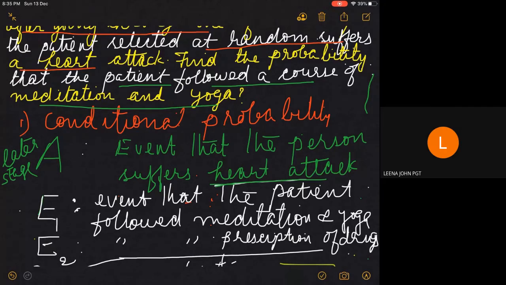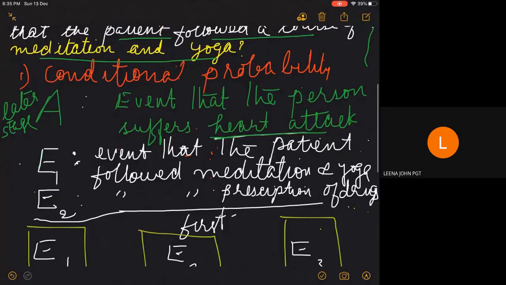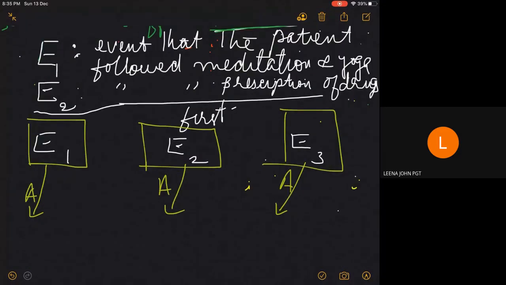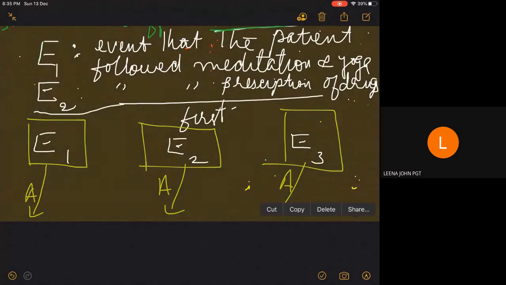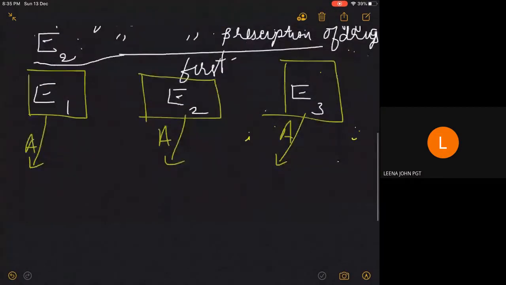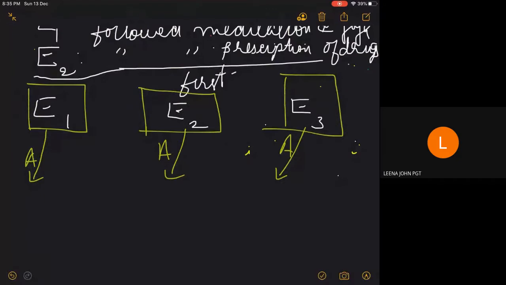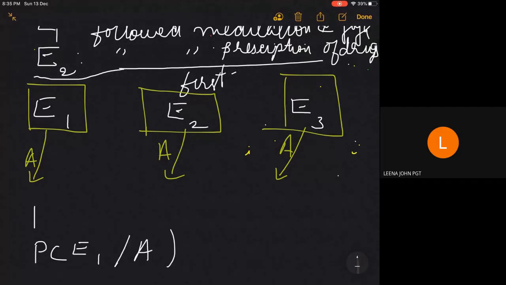Now we are asked to find the probability, you can read the last sentence: find the probability that the patient followed a course of meditation and yoga. That means you are asked to find P of E1 given A. We have to find P of E1 given A, and A happens at a later stage. So you cannot find the probability directly. Here you will be reversing the probability by using Bayes' theorem.